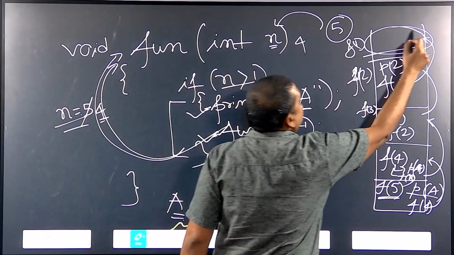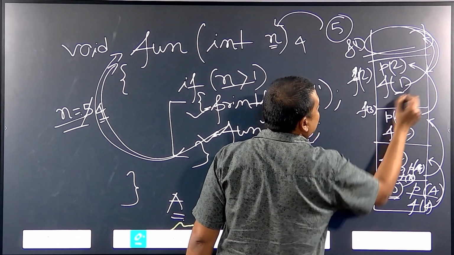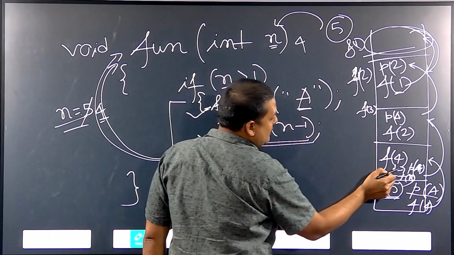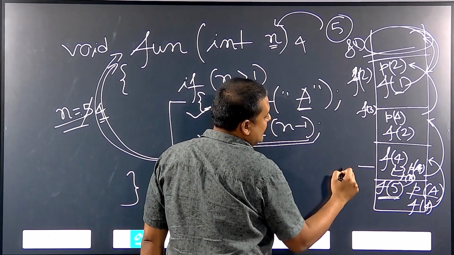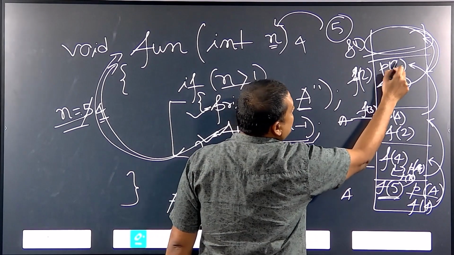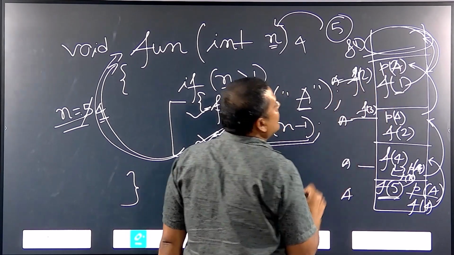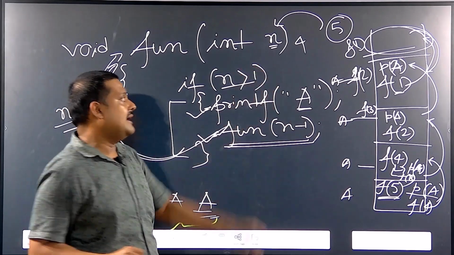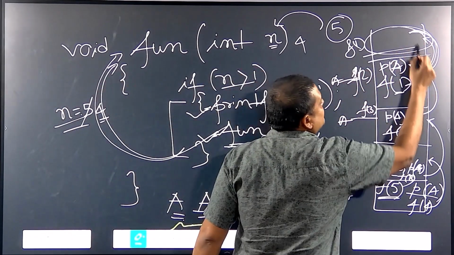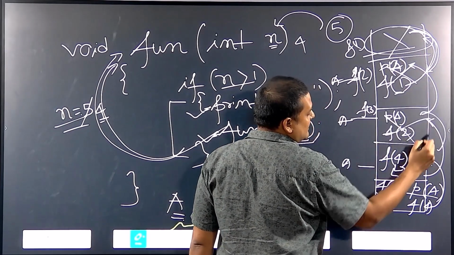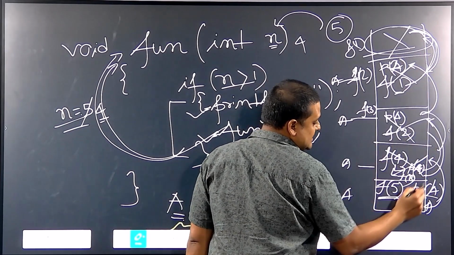So, it will return back. When is it returning back? It is repeated every step. 1 A is printed here, A is printed here, A is printed here, A is printed here, and again here also A is printed. So, 4 times A will be printed, and this way it will return back. This is done, this is done, this is come back, this is done, come back, this is done, and come back.